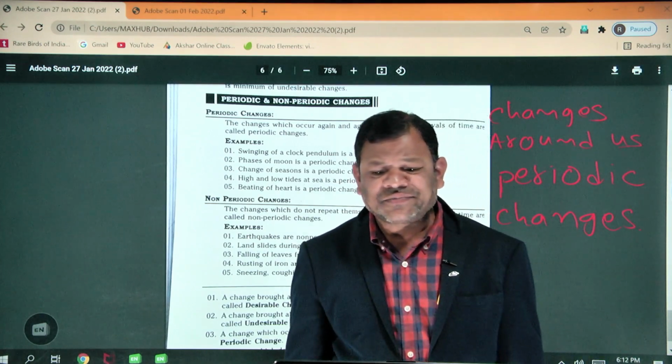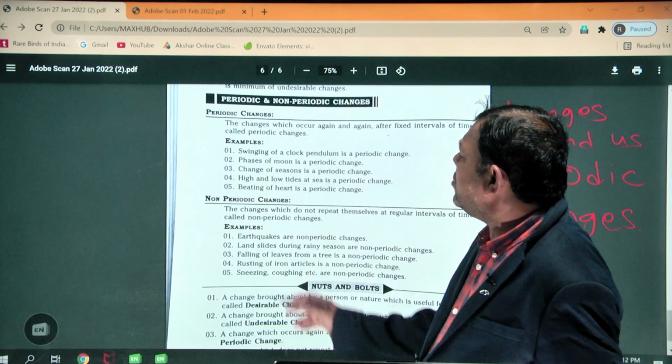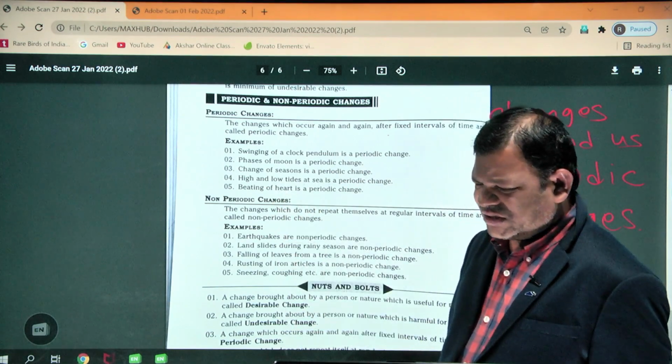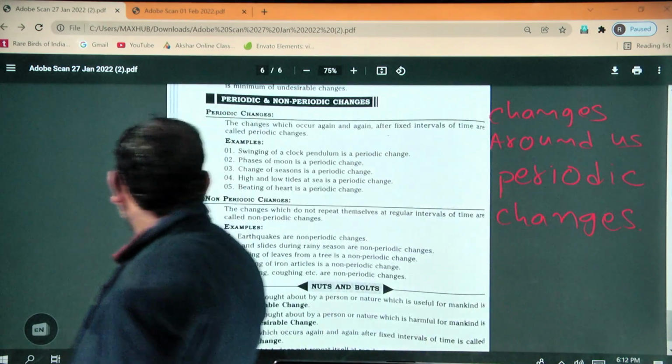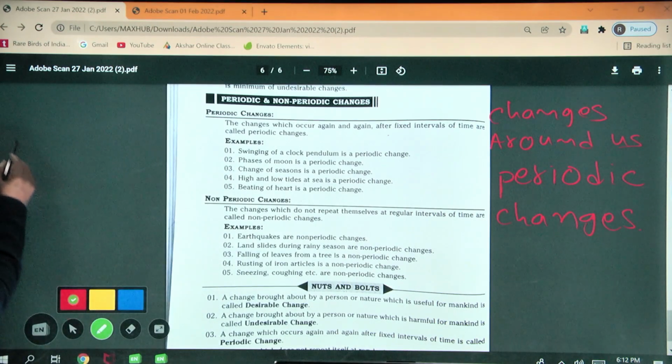Is it clear? Yes. Now coming to the next point, non-periodic change. What is a non-periodic change? What is the meaning of non-periodic change?